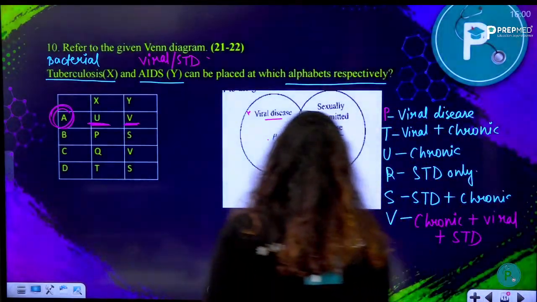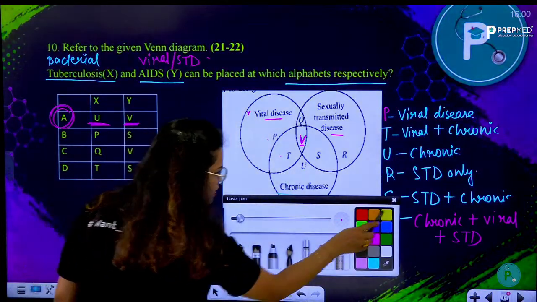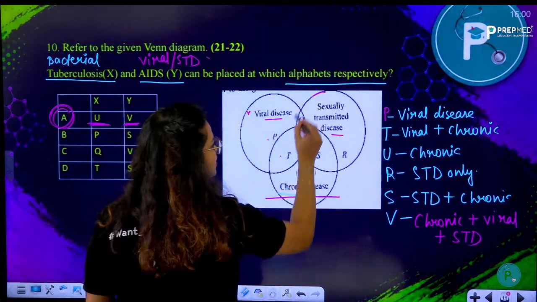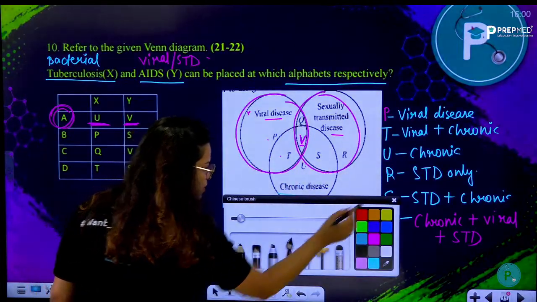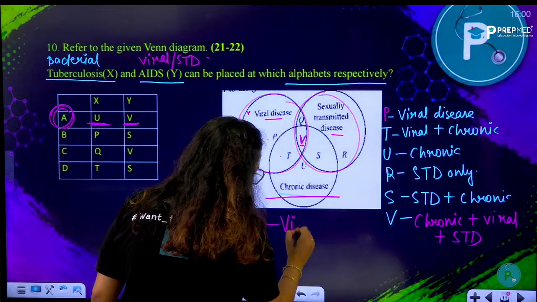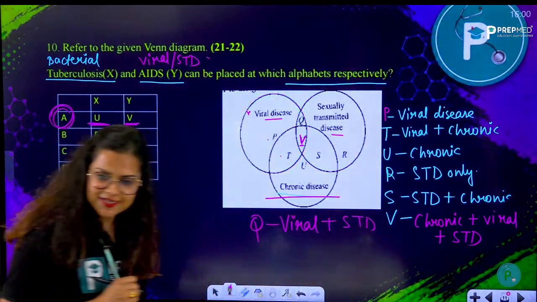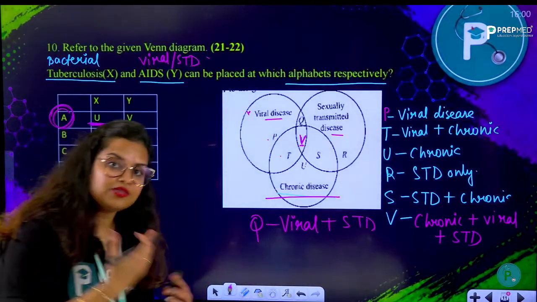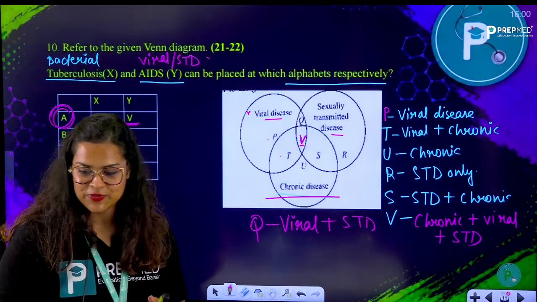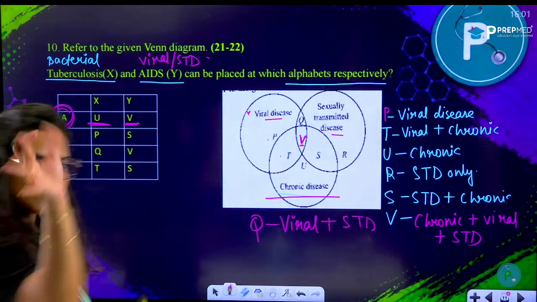Then lastly, if I have to talk about Q, what are the circles that Q comes under? Q comes under sexually transmitted and viral disease. So Q would be viral plus sexually transmitted, viral plus STD. All right. Is it clear to all of you? Those who do not understand the Venn diagram, this is how the Venn diagram suggests. Okay, fine. So Sanglap has answered 10, good job, Sanglap.